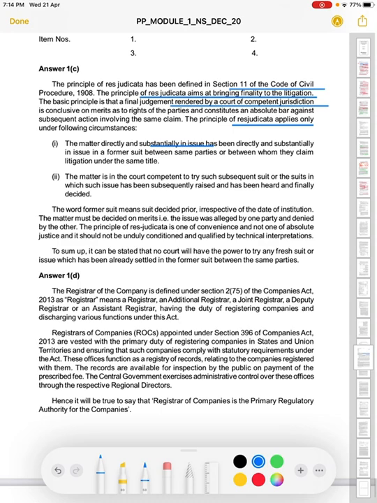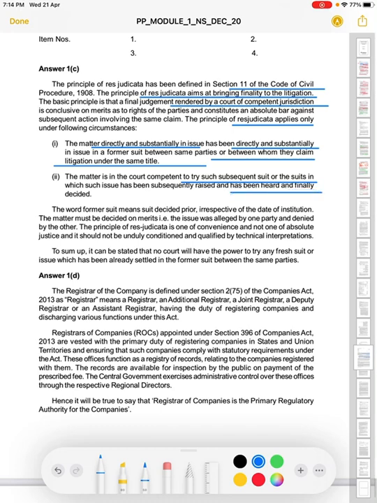We know that law is of two types, substantive and procedural law. So the matter directly and substantially in issue has been directly and substantially in issue in a former suit between the same parties, or between parties under whom they claim litigation under the same title. Now the matter is in the court competent to try such subsequent suit, or the suit in which such issue has been subsequently raised, and has been heard and finally decided.